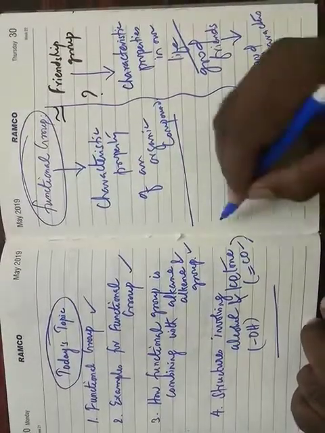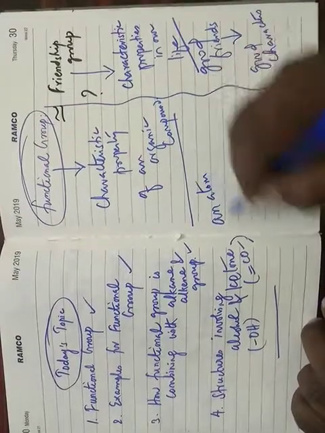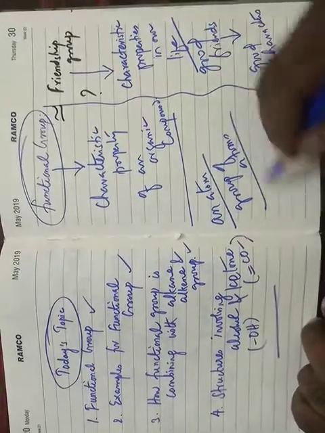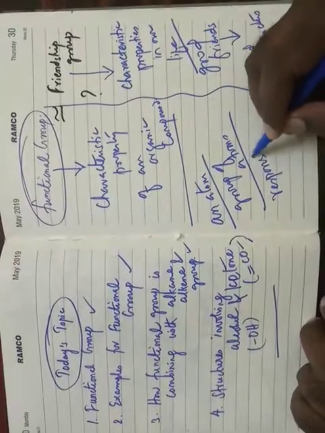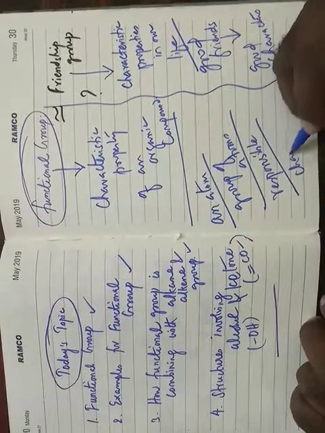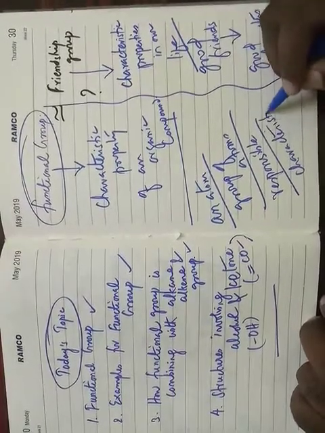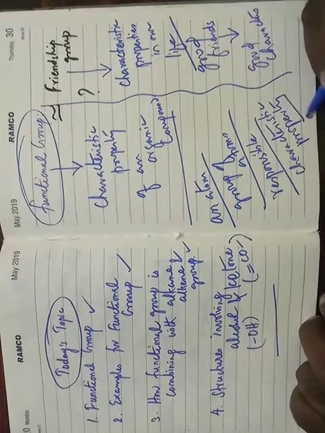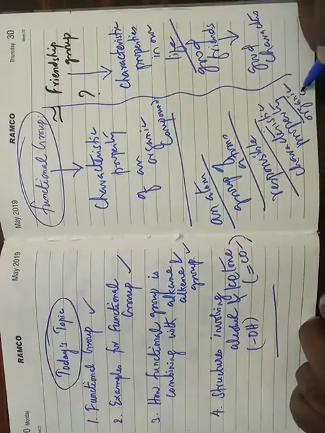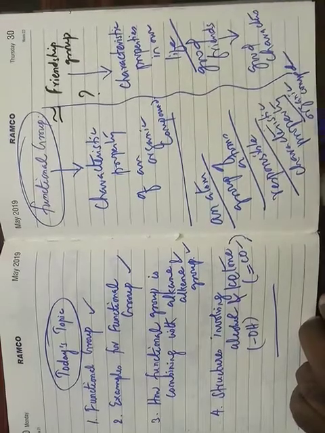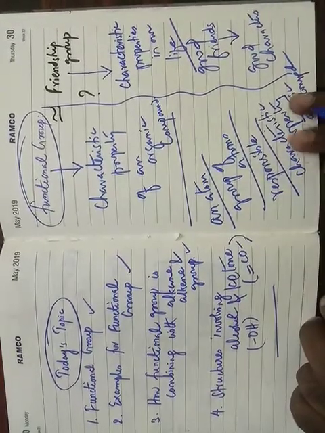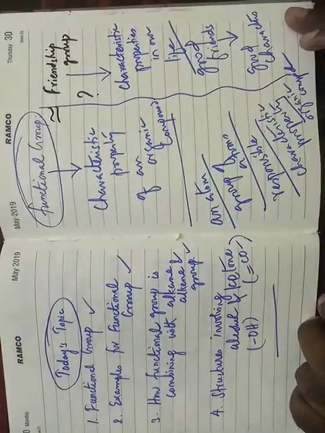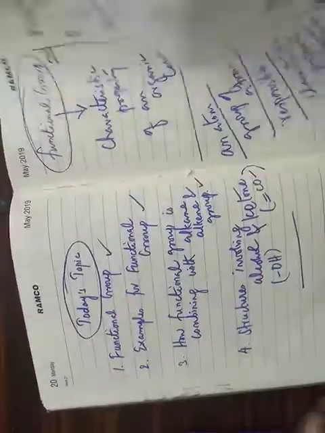So let me give the exact definition of a functional group. A functional group is nothing but an atom or group of atoms which is responsible for the characteristic property of an organic compound. That organic compound may be an alkane or alkene or alkyne, whatever it may be. On addition of a functional group, its characteristics will change. Let me explain how.